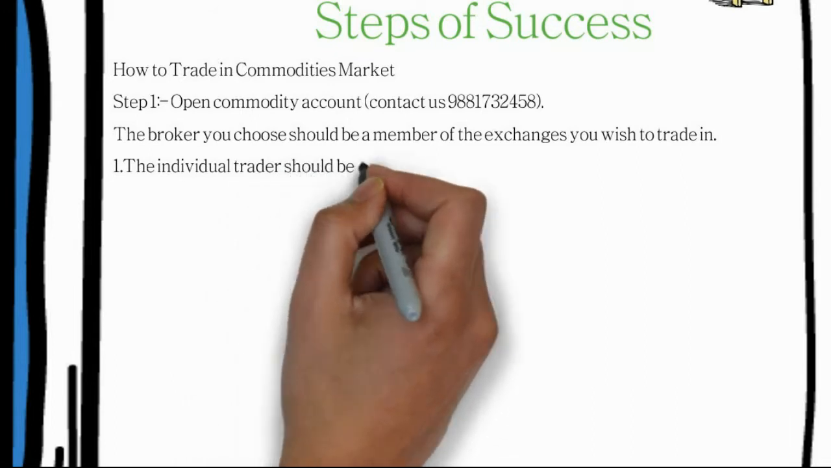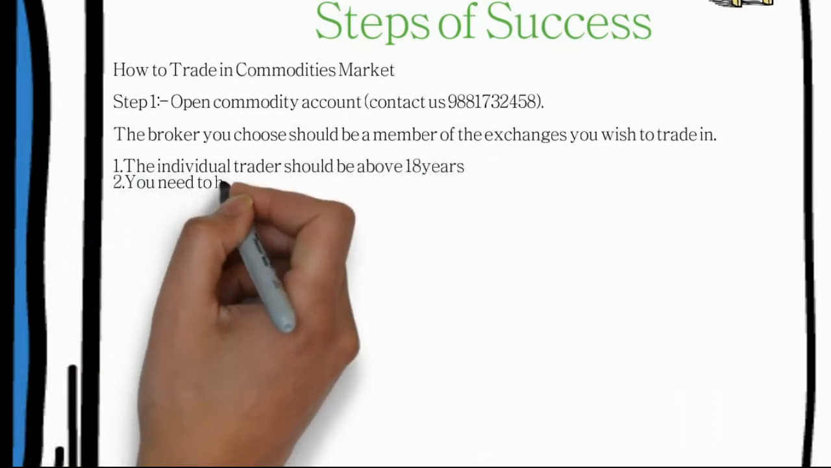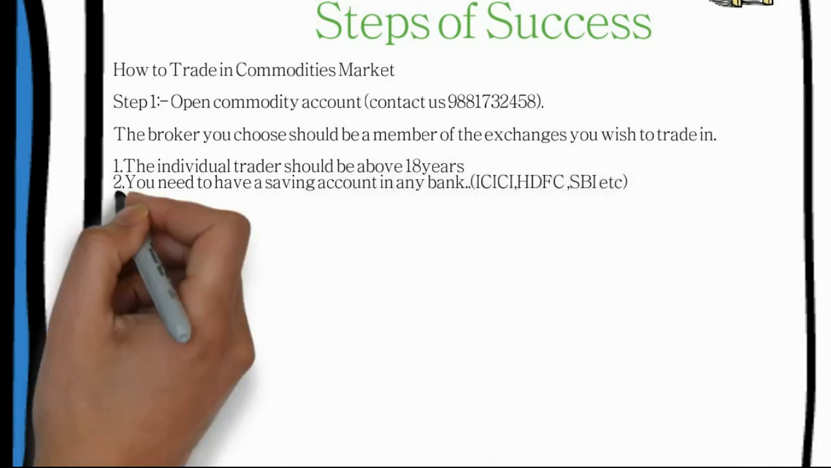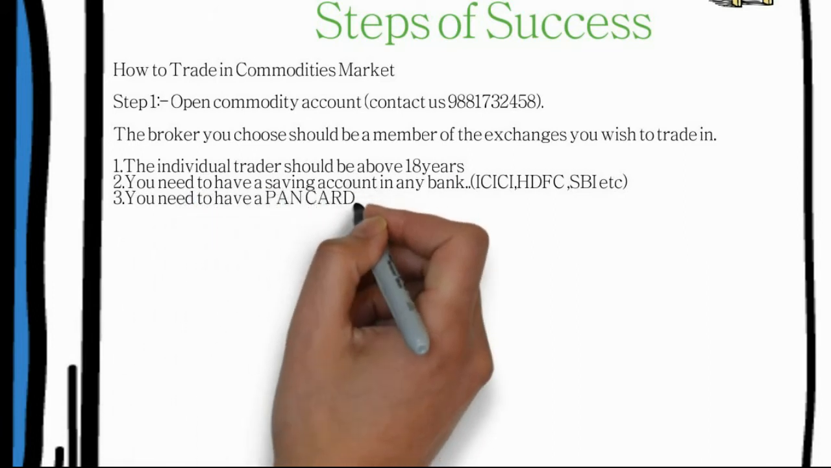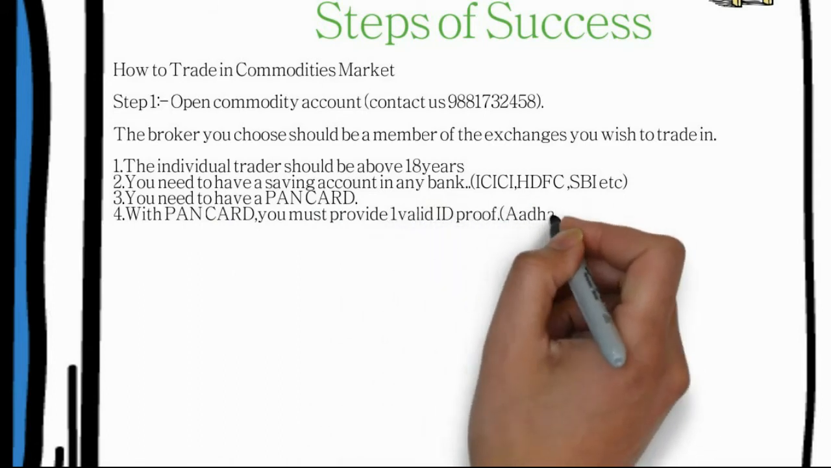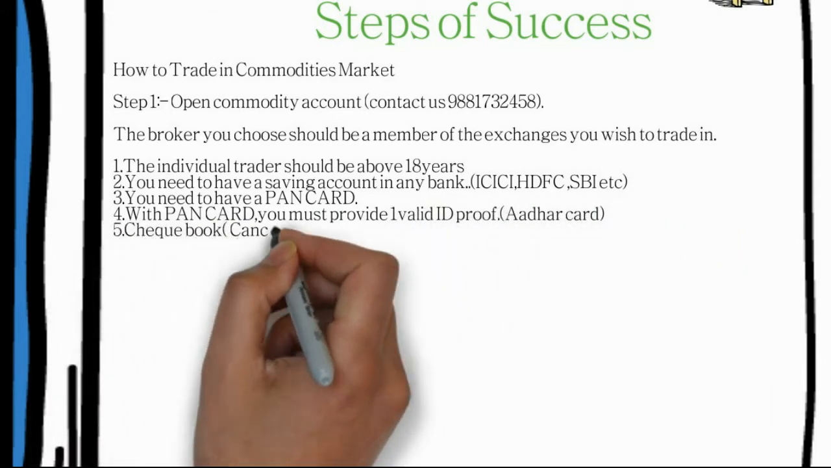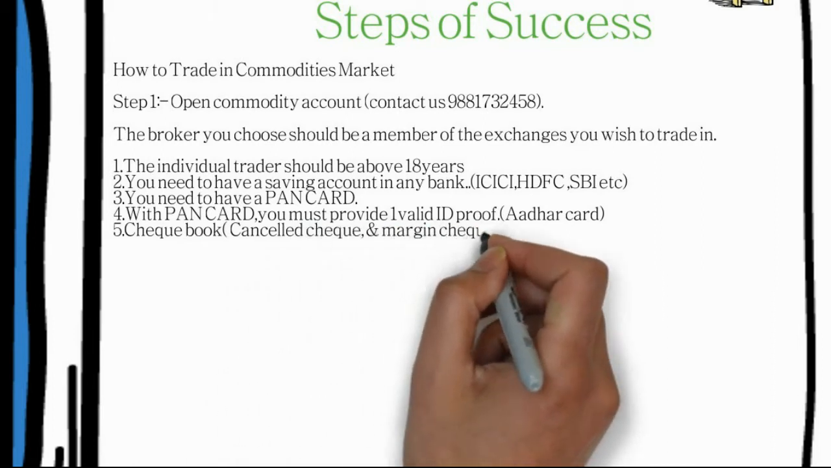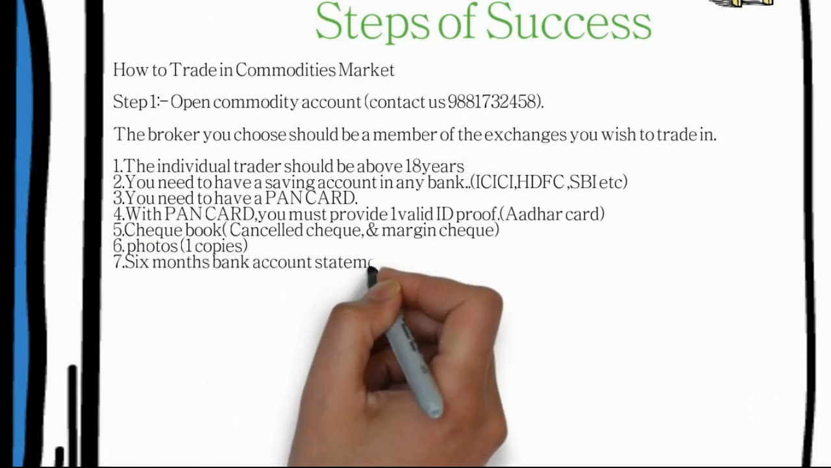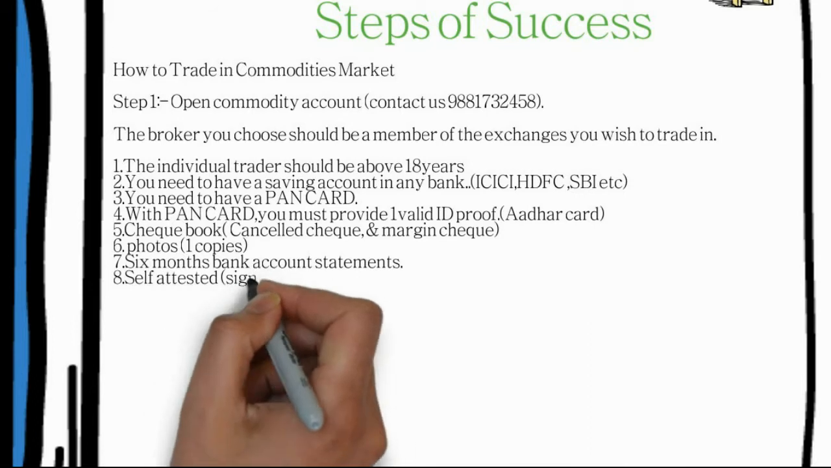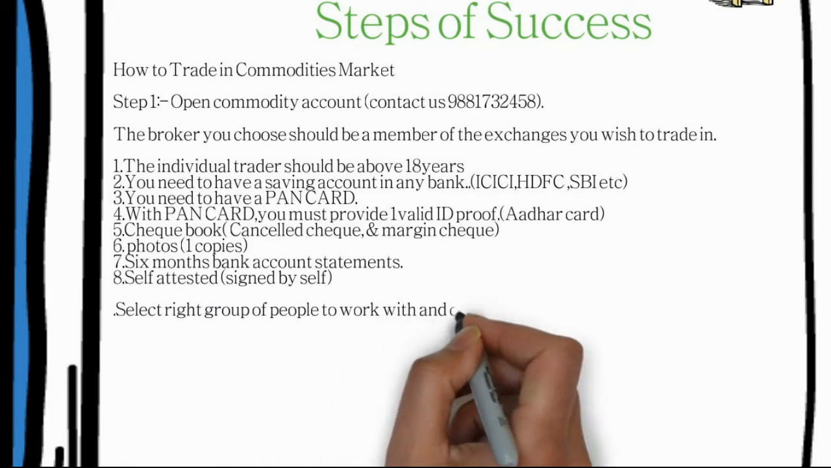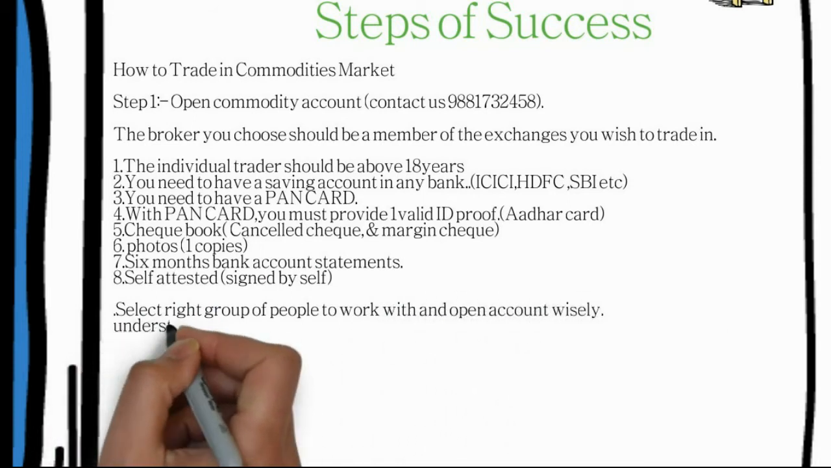Second, the individual trader should be above 18 years, and you need to have a savings account in any bank, whether ICICI, HDFC, etc. You need to have a PAN card. With the PAN card, you must provide one valid ID proof, that is Aadhaar card. Checkbook, cancelled cheque and margin cheque are required. Sixth, one photograph, and a 6-month bank account statement, self-attested and signed. These are all the documents required to open a commodity account.